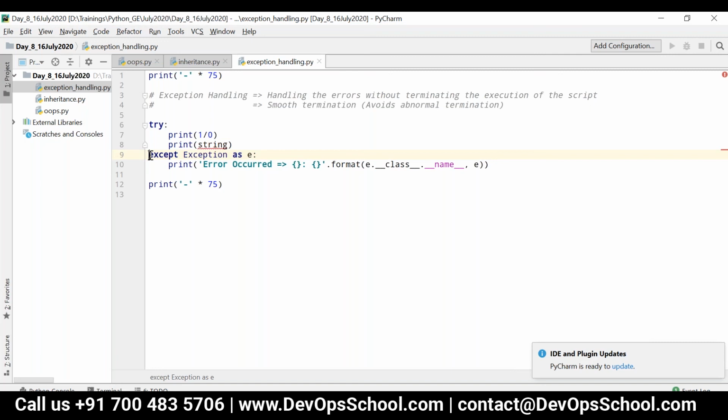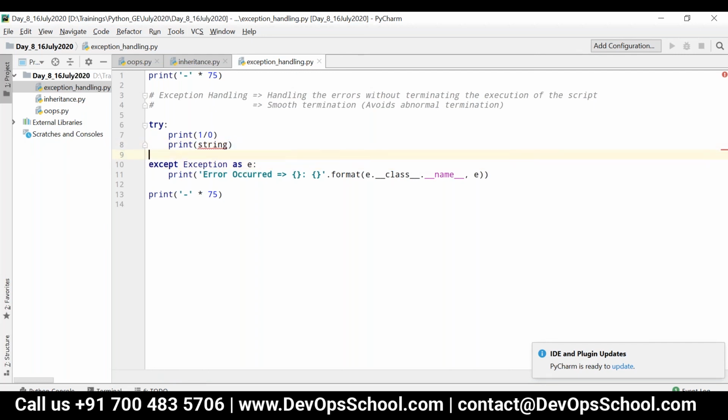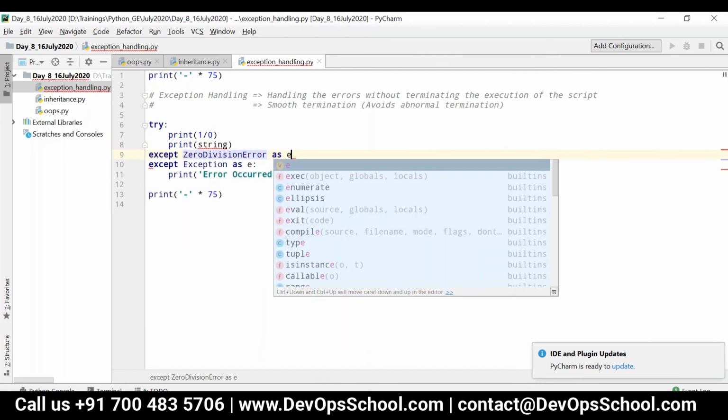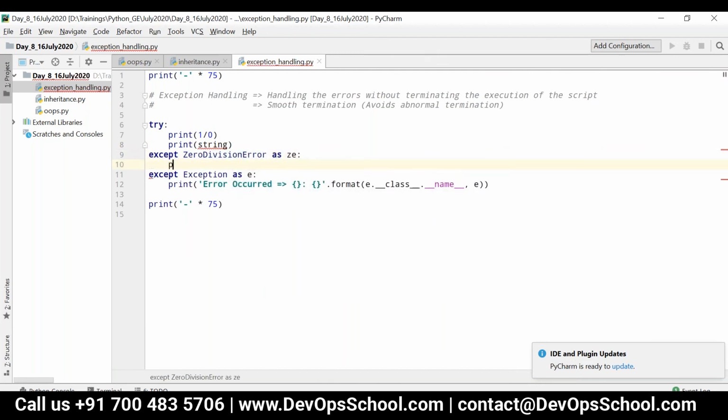So if you want to know name of the exception and if you want to handle it specifically, first you can write this block and you can retrieve the name of the exception, and then if you want to handle it specifically, you can just write on top of it like except zero division error as ZE, and then I can write ZE occurred, okay, and then I can just plus str of ZE.